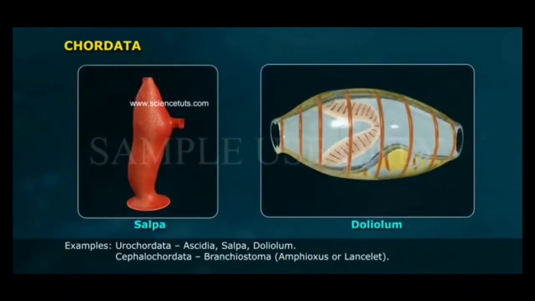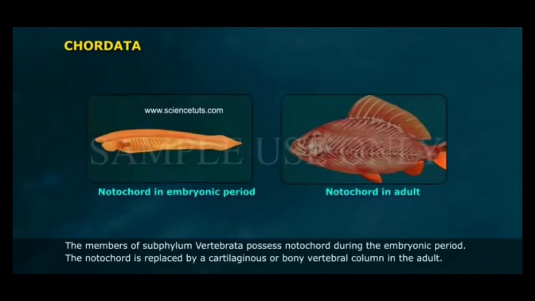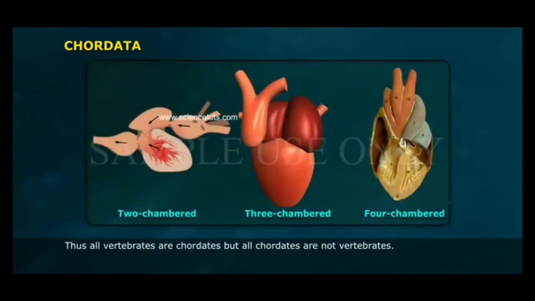Examples: Urochordata, Ascidia, Salpa, Doliolum. Cephalochordata, Branchiostoma, Amphioxus, or Lancelet. The members of subphylum Vertebrata possess notochord during the embryonic period. The notochord is replaced by a cartilaginous or bony vertebral column in the adult. Thus, all vertebrates are chordates, but all chordates are not vertebrates.